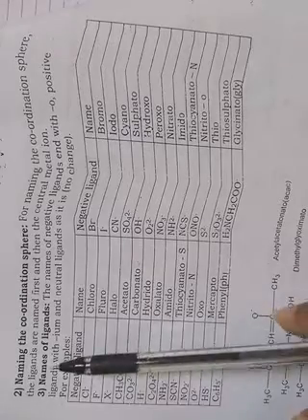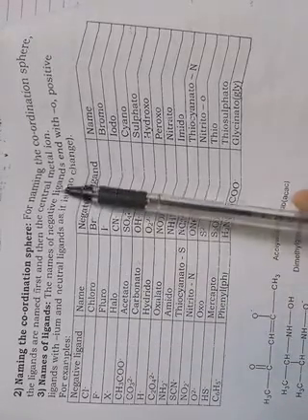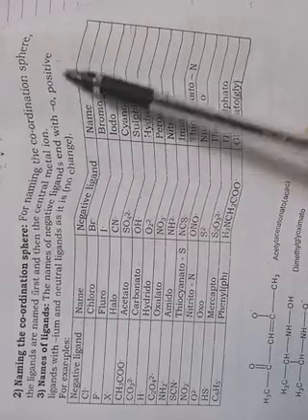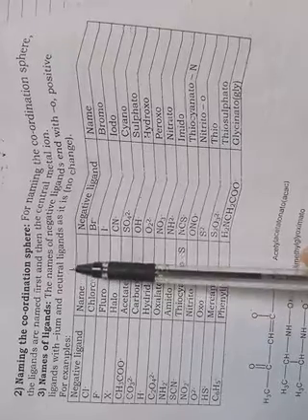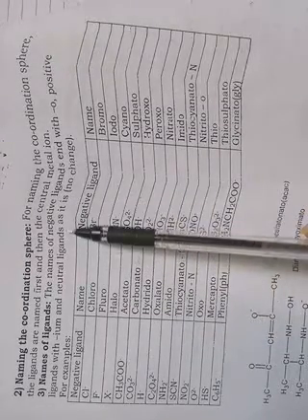So how are the names of the ligands obtained? The names of negative ligands end with O. Positive ligands end with IUM and the neutral ligands keep their names as they are. That means there is no change in the names of neutral ligands.